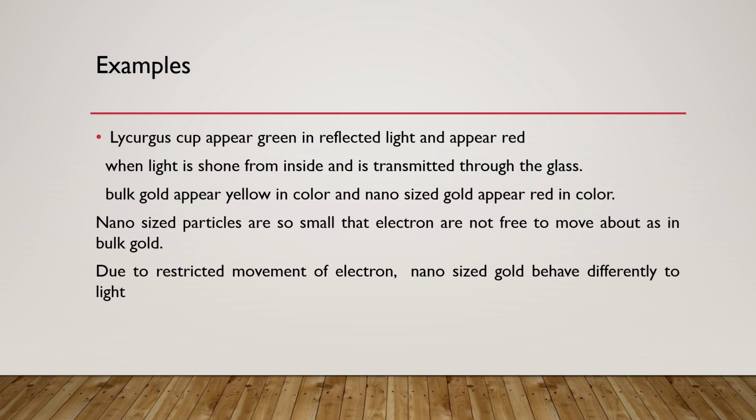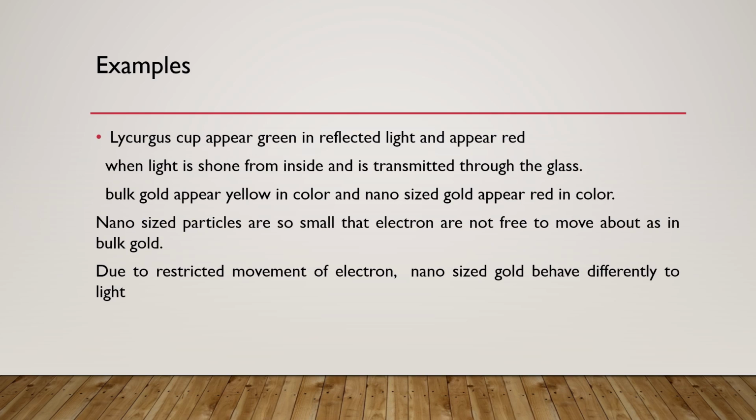Now discussing bulk gold, we all know that bulk gold appears yellow in color and nano-sized gold particles appear red in color. The nano-sized gold particles are so small that their electrons are not free to move about as in a bulk solid. Due to the restricted movement of electrons, nano-sized gold particles behave differently to light.